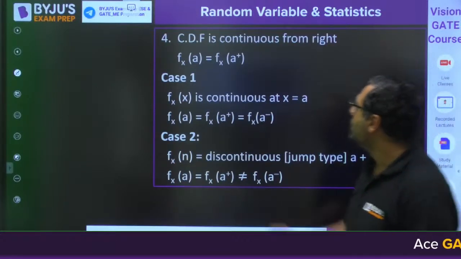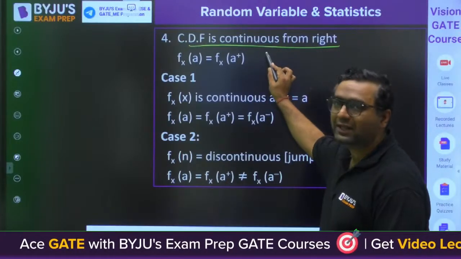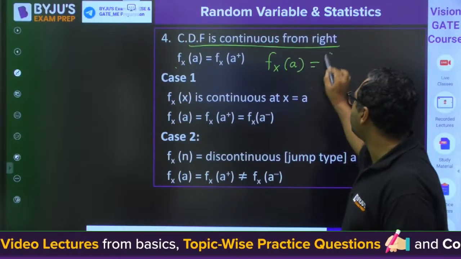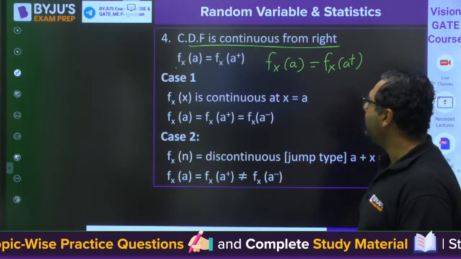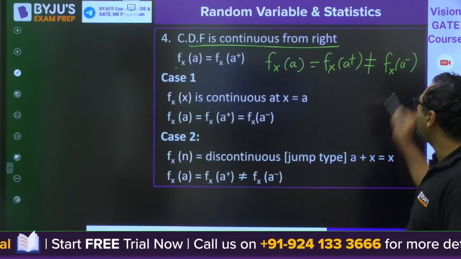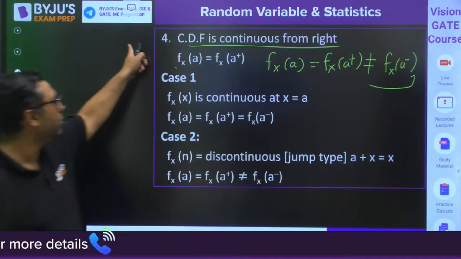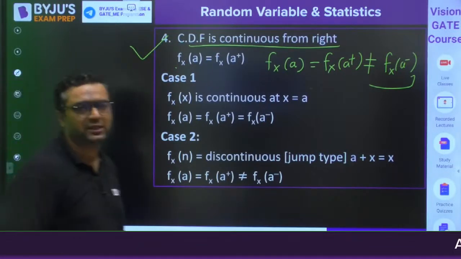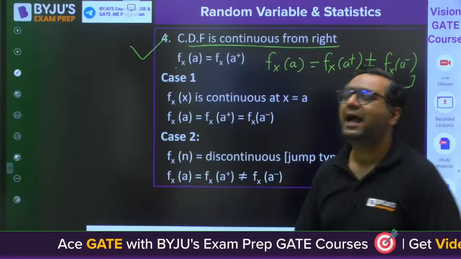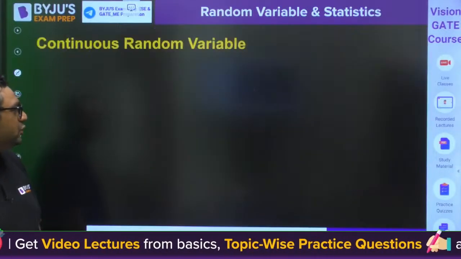So moving further, one more thing is that the CDF is continuous from the right hand side. So when you go for the limits, F(x) at a will be equal to F(x) at a plus, but it may not be equal to F(x) at a minus. So from the left hand side the limit may exist or may not exist, but it will always be continuous from the right hand side. This is one more property from which a question can come. So both possibilities are there: we can have continuity from both the left and right hand sides, and we can also have continuity only from the right hand side. So these are the properties which we will be using throughout the questions.